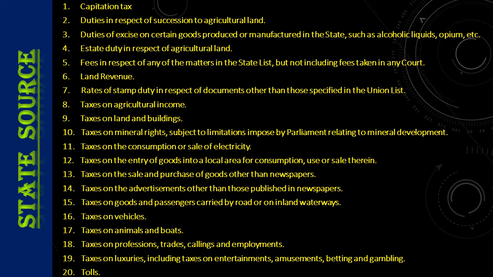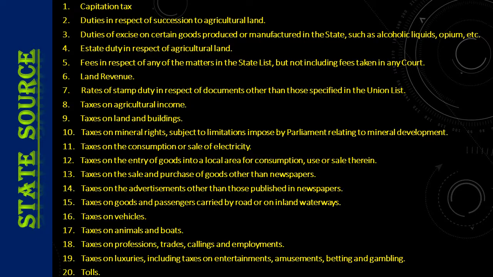Next, duties in respect of succession to agricultural land. Duties of excise on certain goods produced or manufactured in the state, such as alcoholic liquids, opium, etc. What do you mean by opium? It's a type of drug. Then estate duty in respect of agricultural land. Fees in respect of any of the matters in the state list, but not including fees taken in any court. Land revenue. Rates of stamp duty in respect of documents other than those specified in the union list.